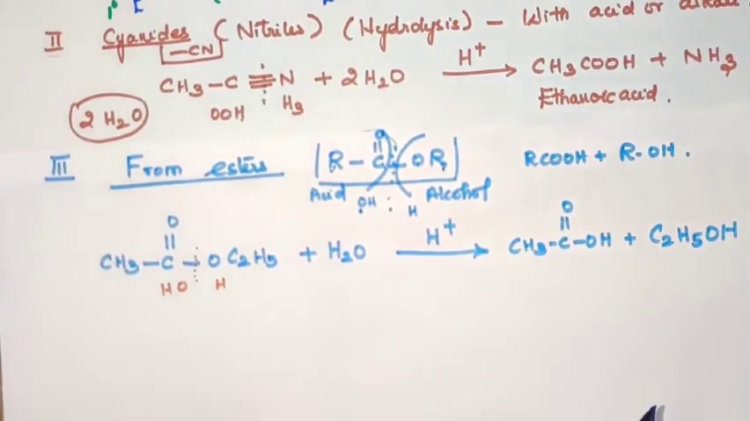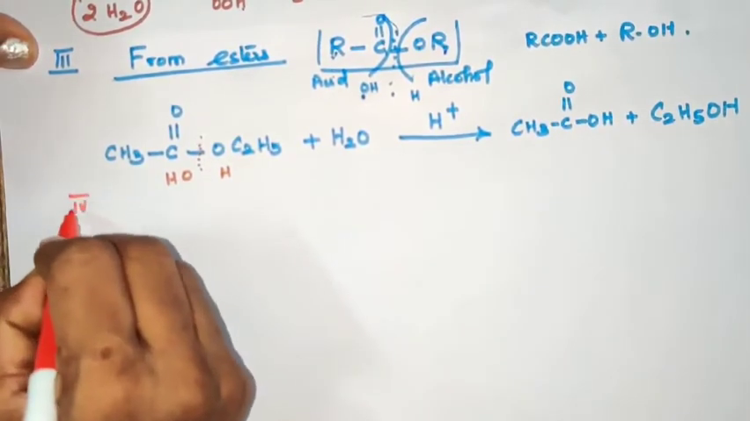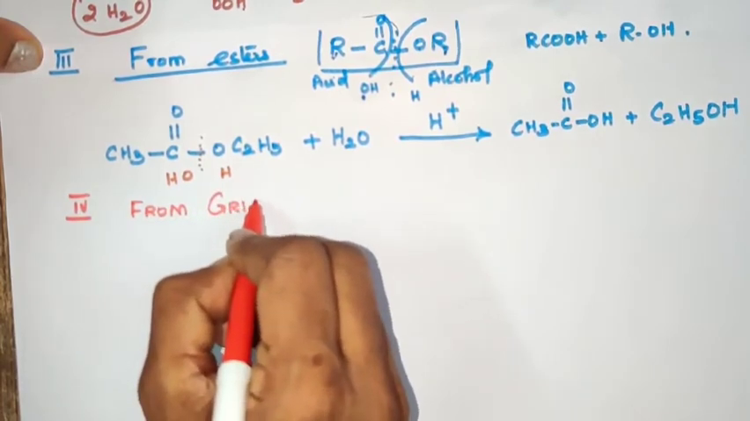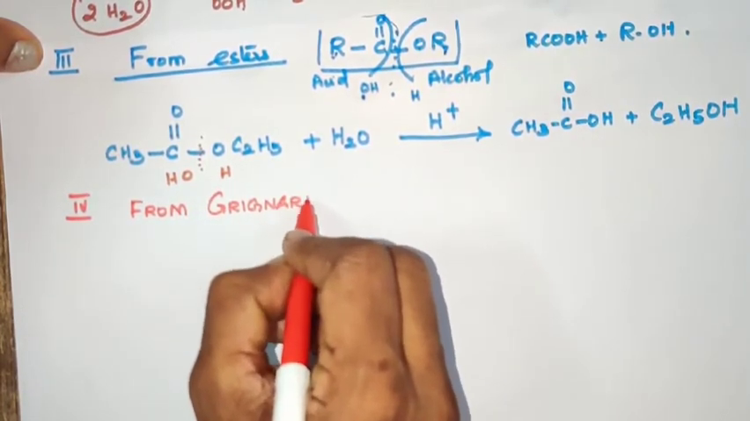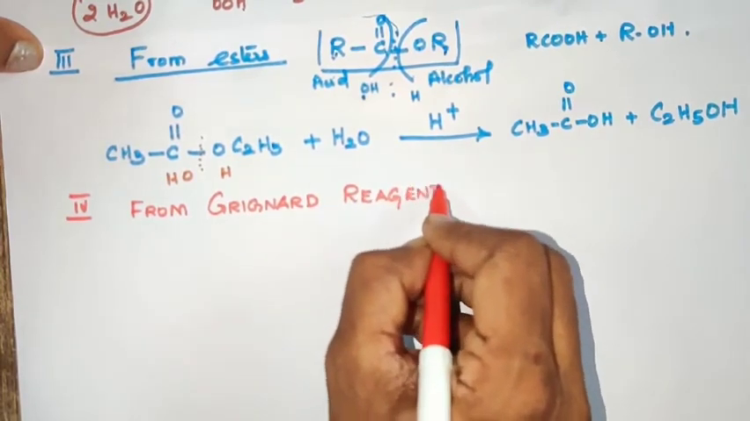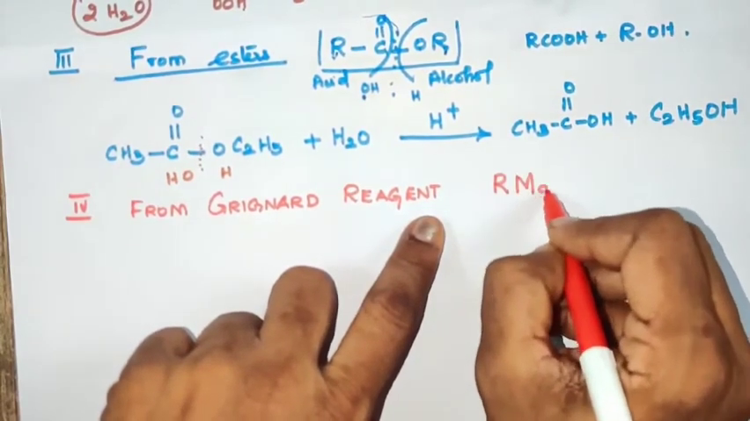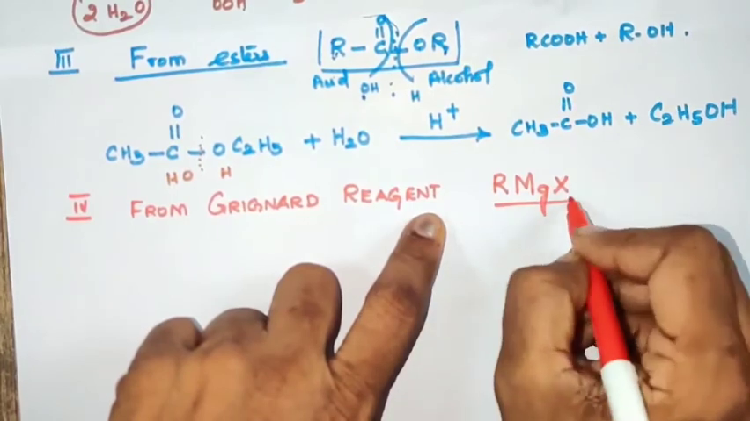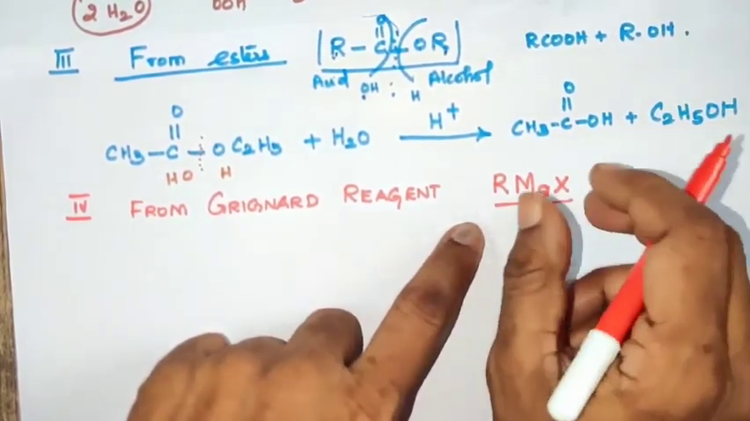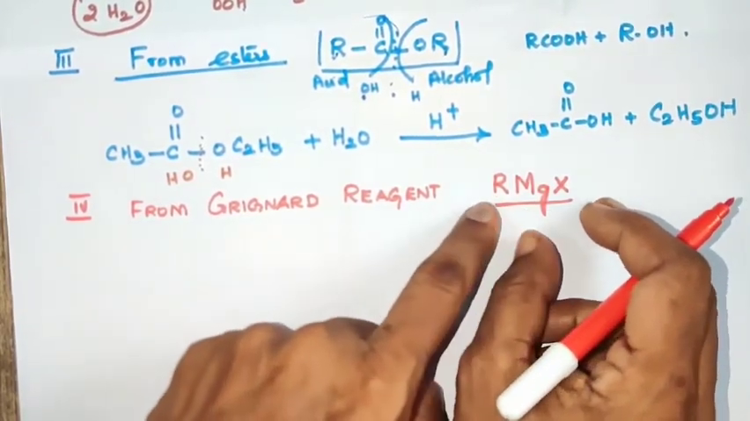So esters are generally prepared from acid and alcohol, and again we got the same products, acid and alcohol. Yes, and the next method is from Grignard reagent. As I told you, Grignard reagent is the best reagent to prepare many more organic compounds, and it is industrially very much applicable. That is why I want to take Grignard reagent. Grignard reagent is nothing but an organometallic compound containing RMgX.